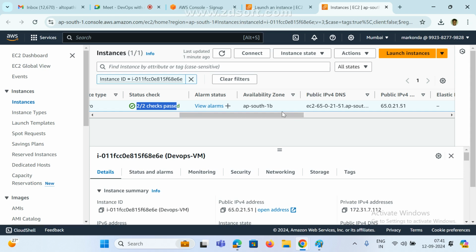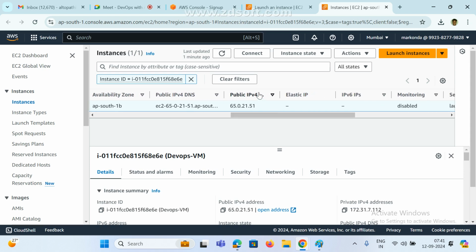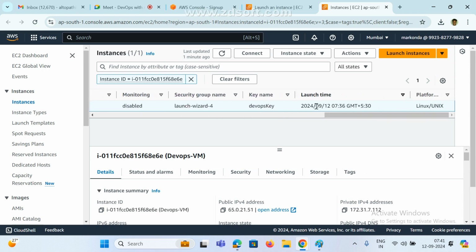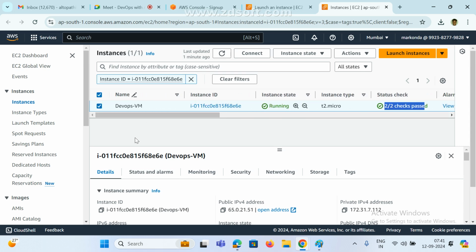And this is the public IP, and this is my instance. This is the IP address, and this is the monitoring. This is the date and time. This is the security group and so on. We'll see that later. Now the instance is running. Clear? Now my VM is ready.